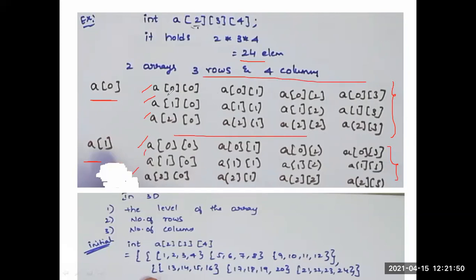Similarly, in a of 0 we have a of 0 0, a of 0 1, a of 0 2, a of 0 3, and so on. In the same way, a of 1 0, a of 1 1, and so on. So in a three-dimensional array, the first one is how many arrays we are taking, that represents the level of the array. Next one is row, next element is column.